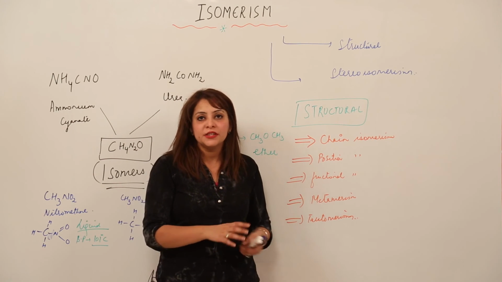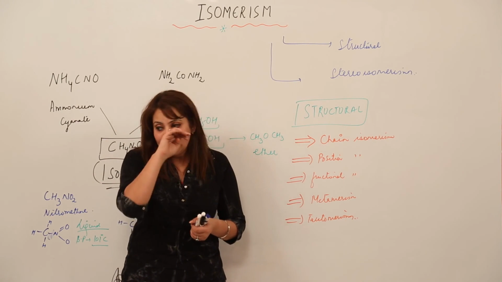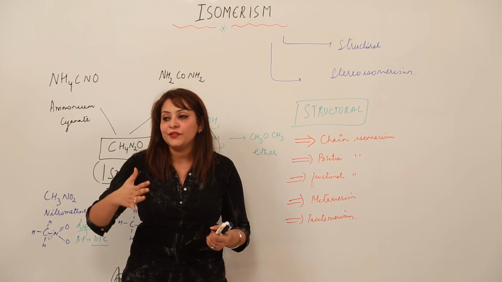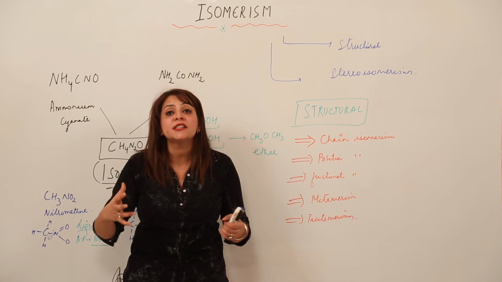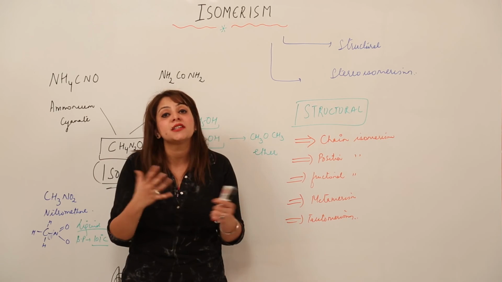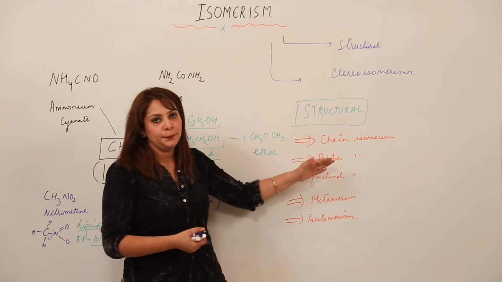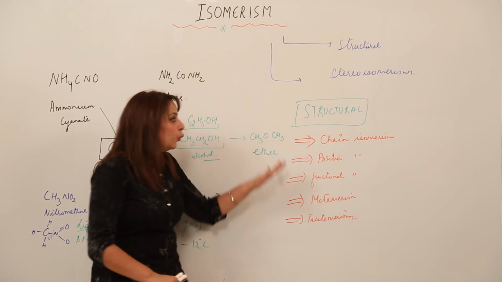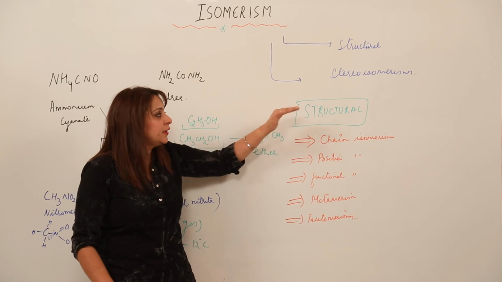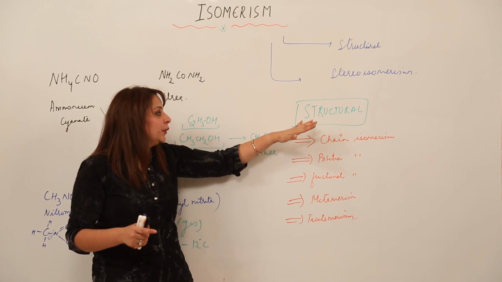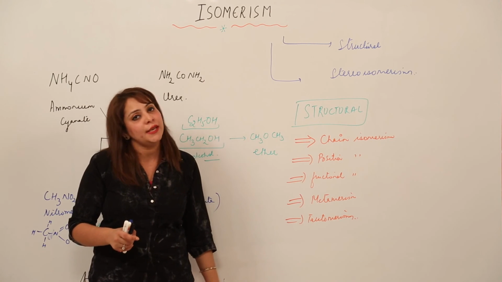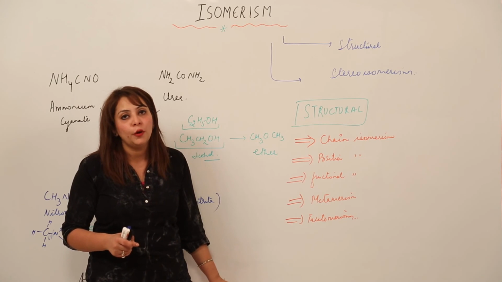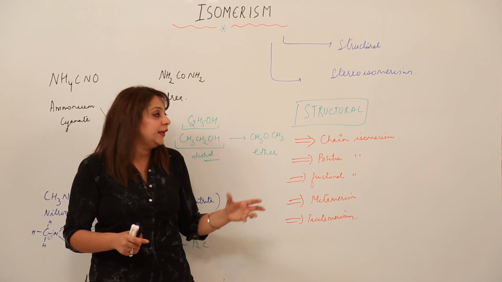Another is tautomerism. In tautomerism, it is a very different kind of isomerism. In this, the compounds which have the same molecular formula exist in dynamic equilibrium. That means they can be interconverted, right? We'll be taking up these structural isomerisms one by one. I think for the moment it is clear what structural isomerism actually is. In structural isomerism, two or more compounds definitely have the same molecular formula, but they differ in different aspects.